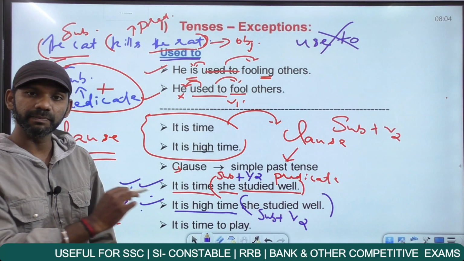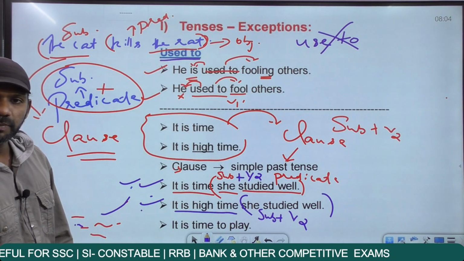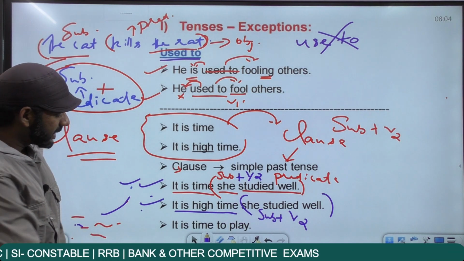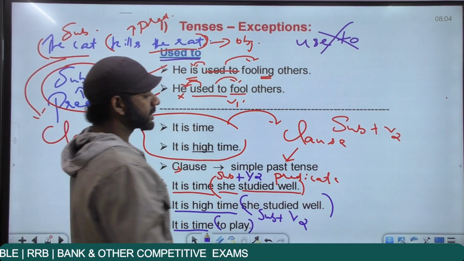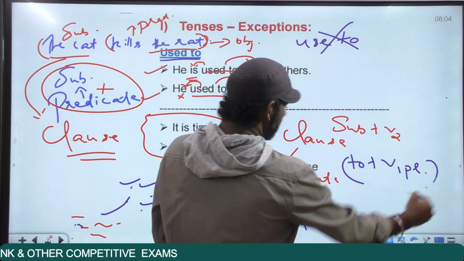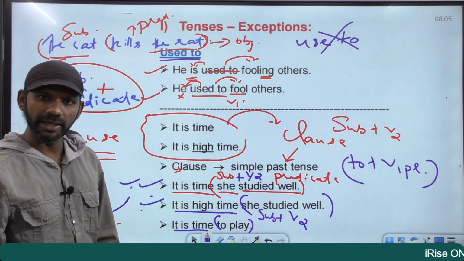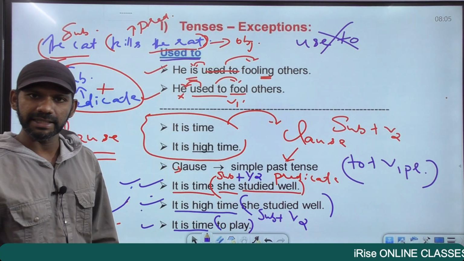That's the only difference. Both the statements are grammatically correct. Now come to the last statement given here. It is time to play. To play is 2 plus V1 plural. Play is V1 plural because no S, no ES, no IS. Now I say this statement is also grammatically correct.